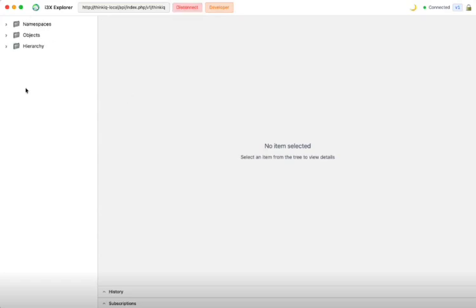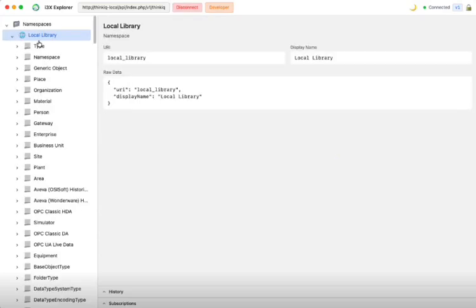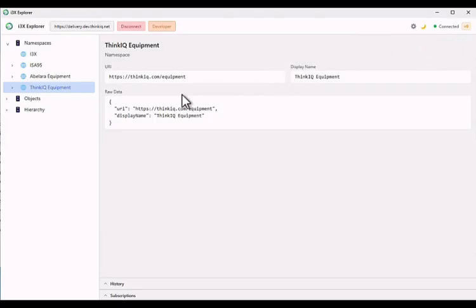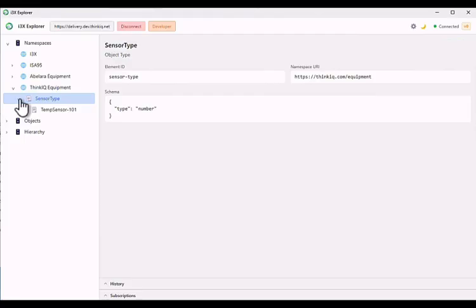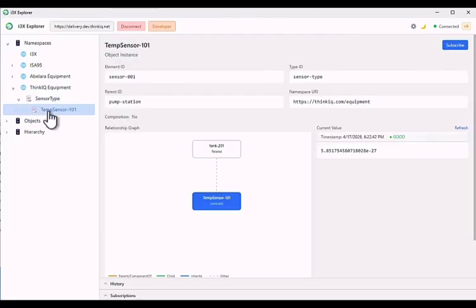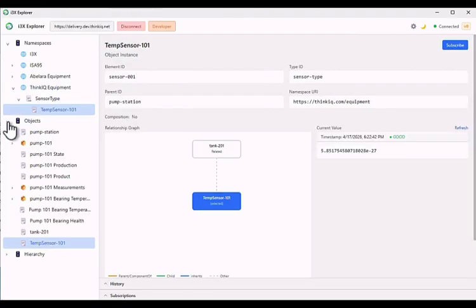Once connected, the Explorer can browse ThinkIQ namespaces, discover available types, and inspect objects exposed by the platform. This shows that an i3X compliant third-party application can access ThinkIQ through a standard interface without requiring a custom integration. Here you can see the ThinkIQ instance surfaced inside the Explorer.